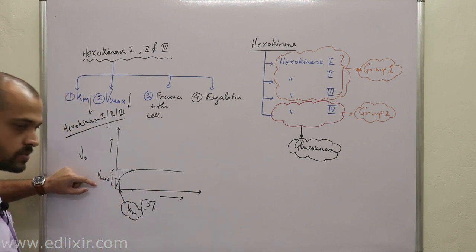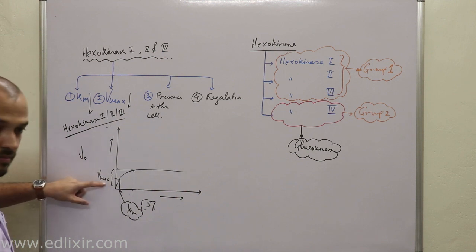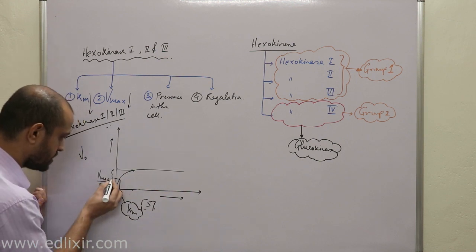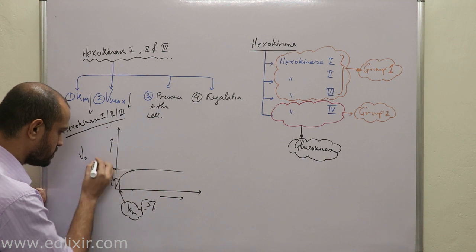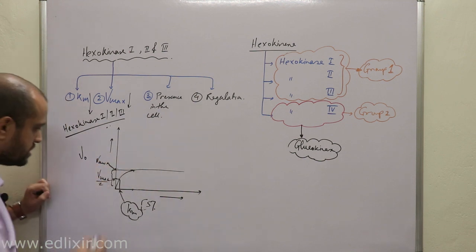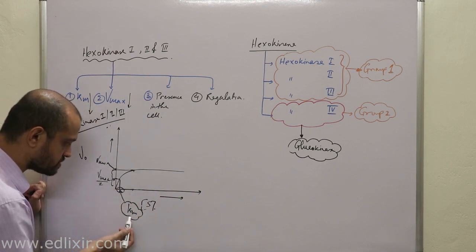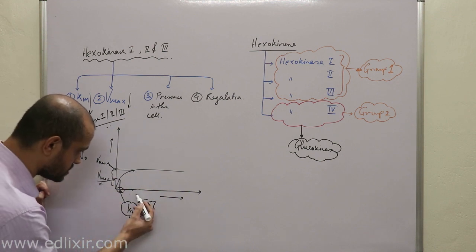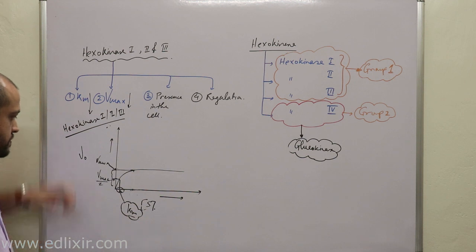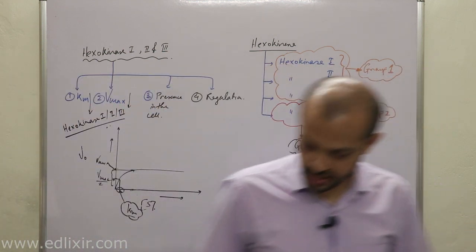Km is the substrate concentration at Vmax by 2, that is, when the reaction has reached half the Vmax. This is Vmax by 2 and this is Vmax. Therefore this is your Km, because Km is the substrate concentration on the x-axis at which the reaction has reached half of the maximum velocity, clear?